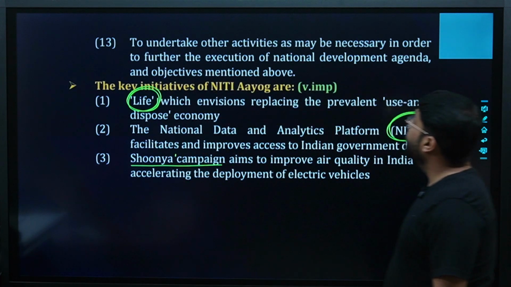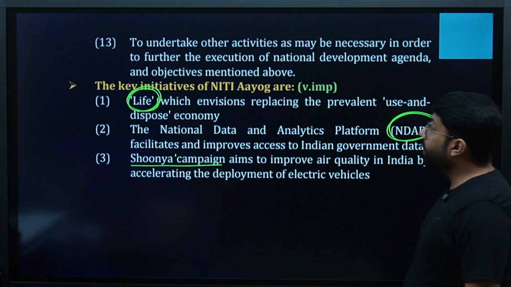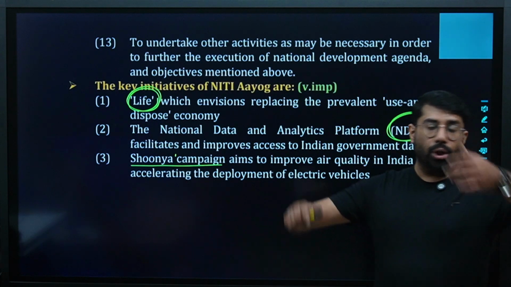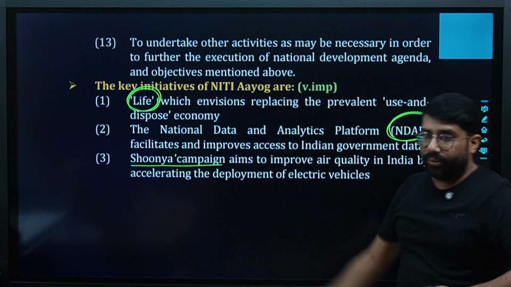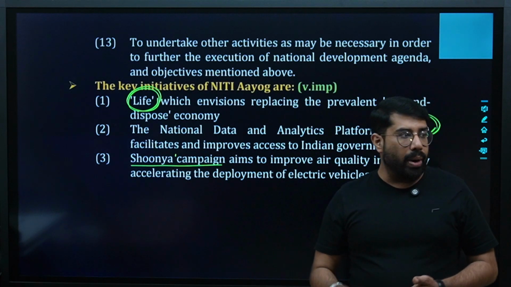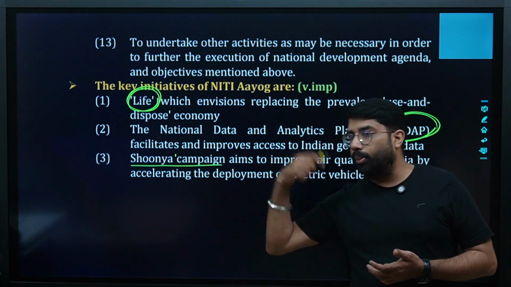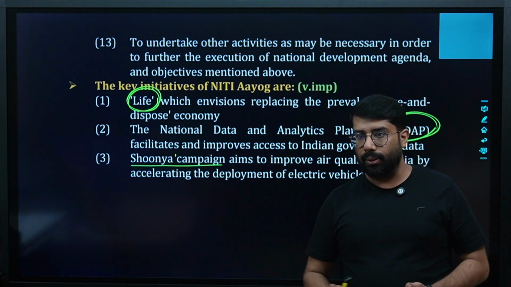To undertake other activities as may be necessary in order to further the execution of national development agenda and objectives mentioned above. It means to achieve all the objectives we have studied. If there is anything else required, if we need to take some other steps, we should take those steps also, so that other objectives could be achieved properly.